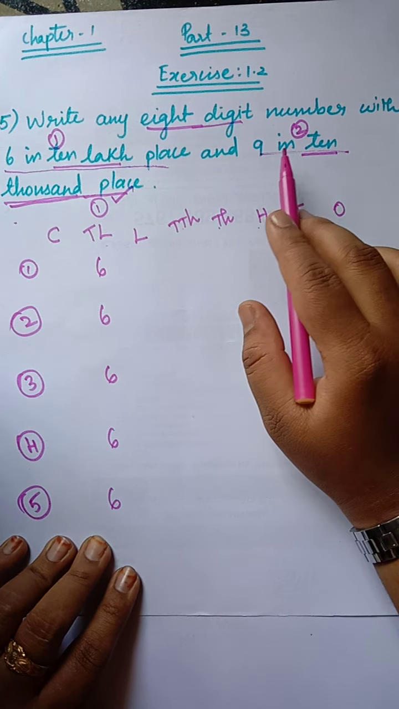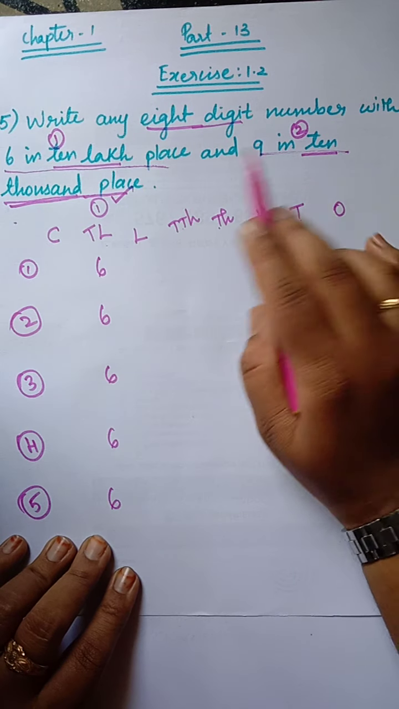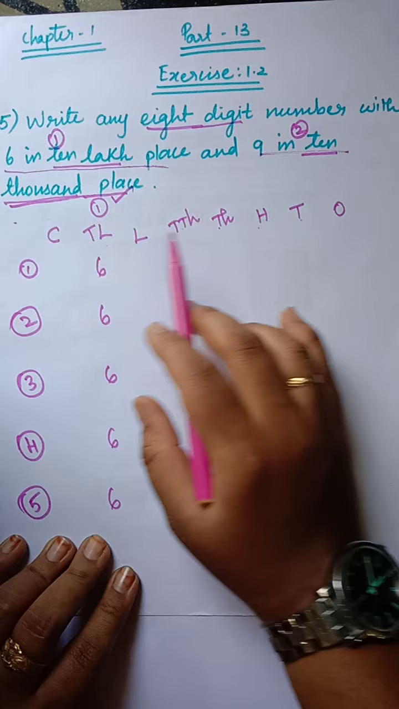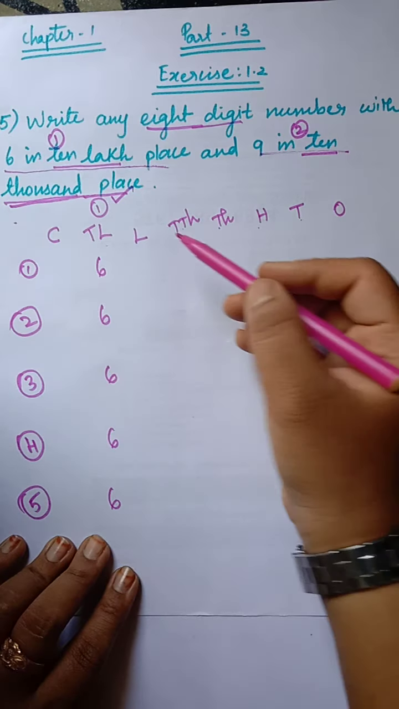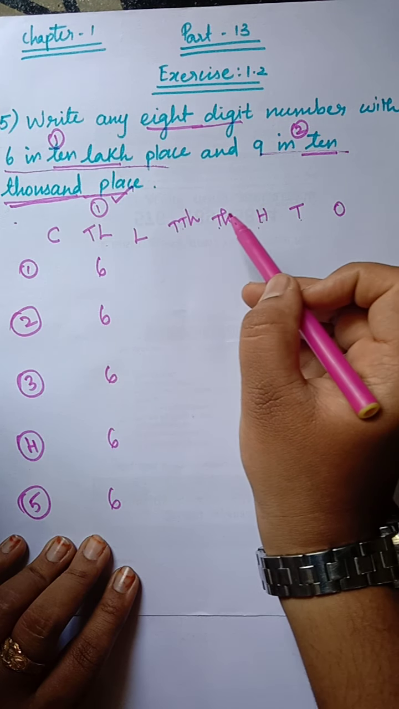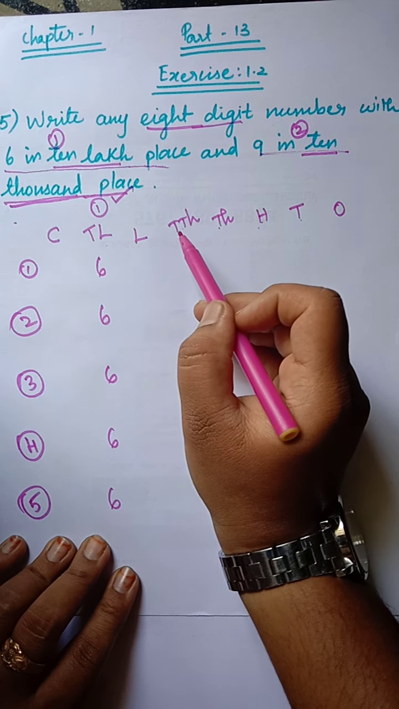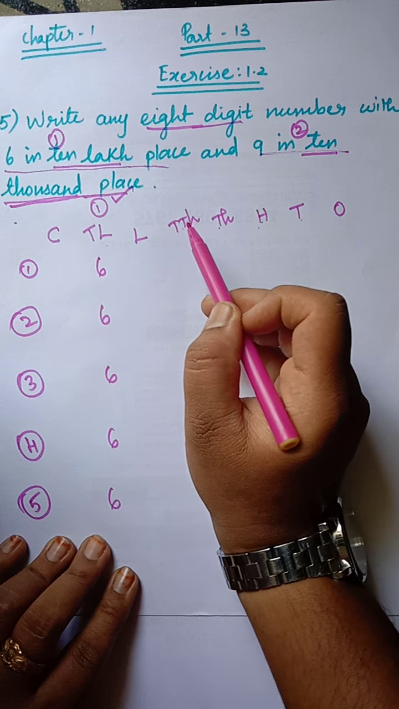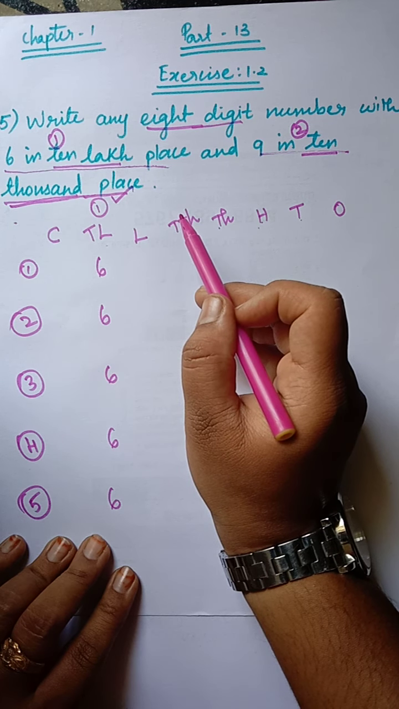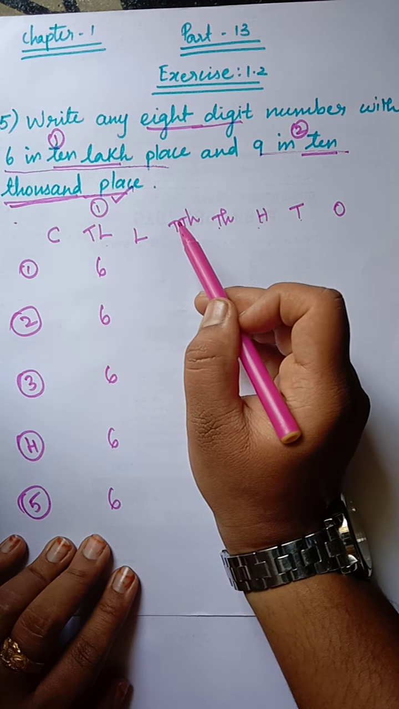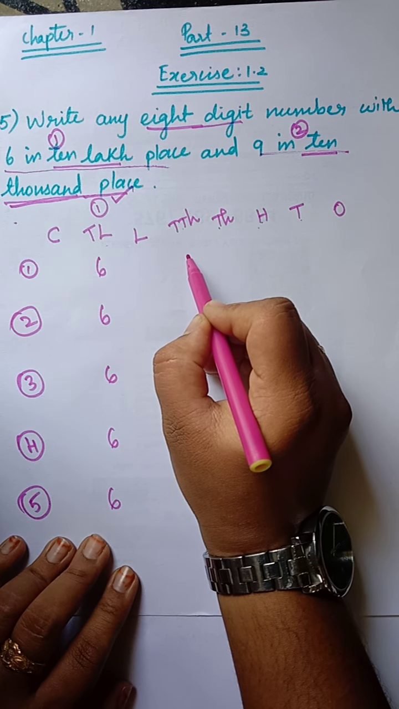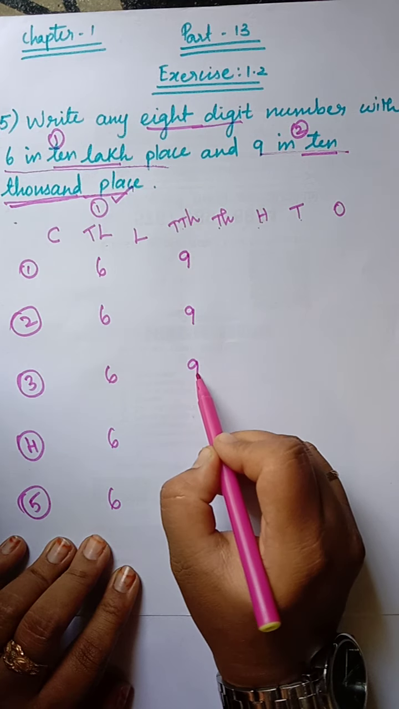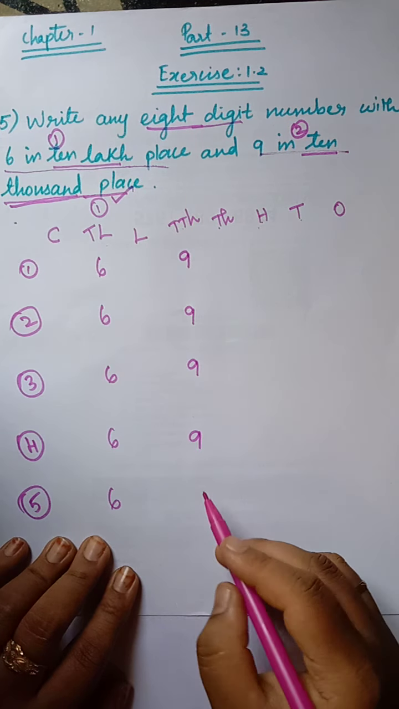Then what is rule 2? That is 9 in the 10 lakh place. Sorry, 9 in the 10,000 place. What is 10,000 here? Ones, tens, hundreds, thousand, 10,000. So this is the 10,000 place, and here we have to write 9 alone. And 9 also should not be repeated in any other places. So we write 9 here.